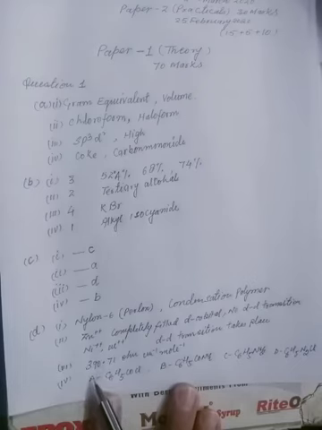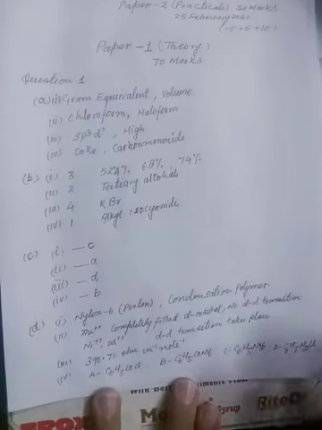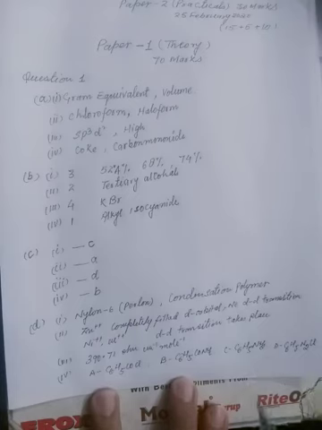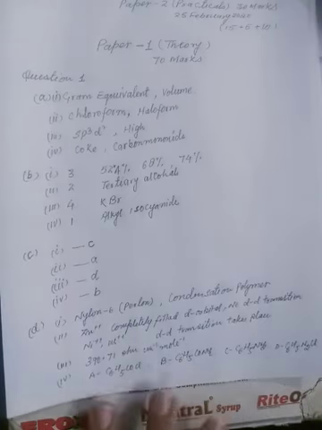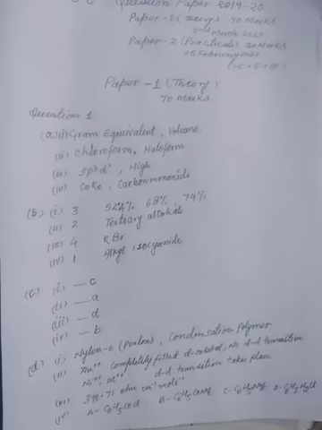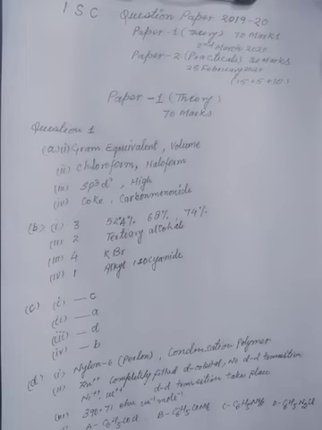Now the third case, the answer will be 390.71 ohm per centimeter per mole. The unit must be correct, the value must be correct. This is 1 mark. 1 mark is for the formula, there was no space so I have not written it. You can write the correct formula and put the correct value. In the fourth subpart, you will write what A is, what B is, what C is, and what D is. That is enough. You are not going to do extra work here, nor get extra marks. So where will you focus? On how to get very good marks in less time.